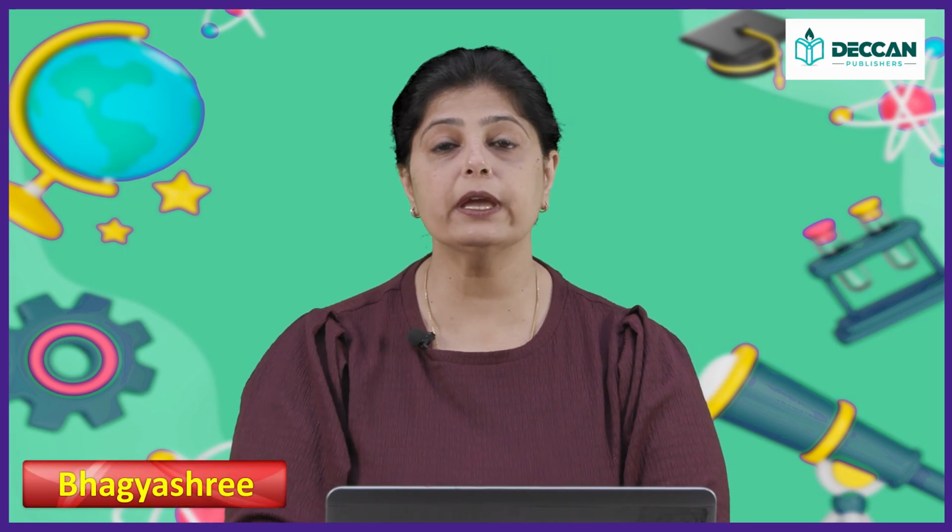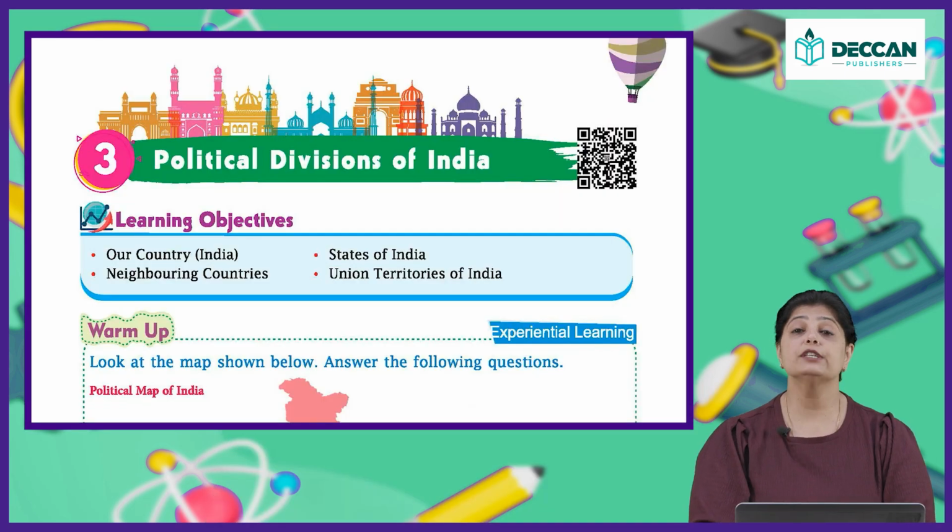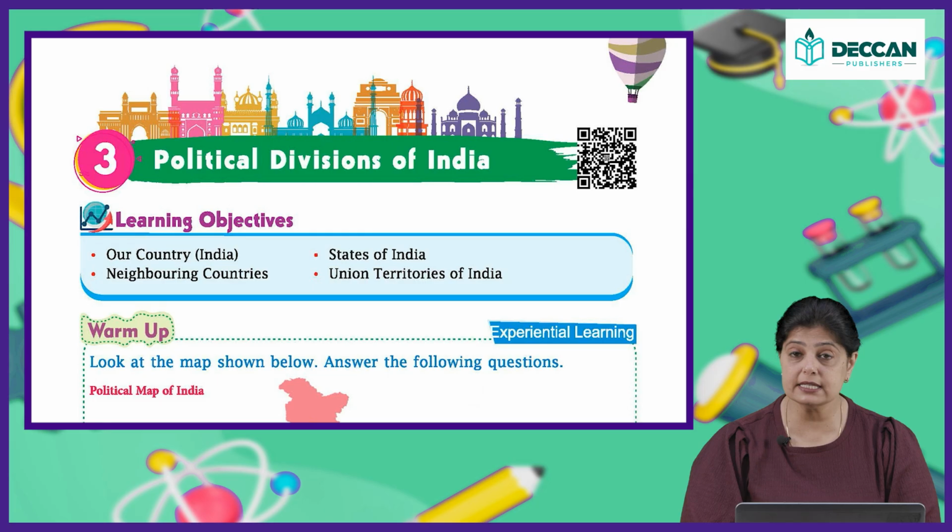I hope you all are doing well, studying well and taking a lot of interest in knowing about our planet, its history, also the history of India in specific and the geography of India. So children, as we have already studied, there are 7 continents and 5 oceans. Now, these continents have different countries under them.